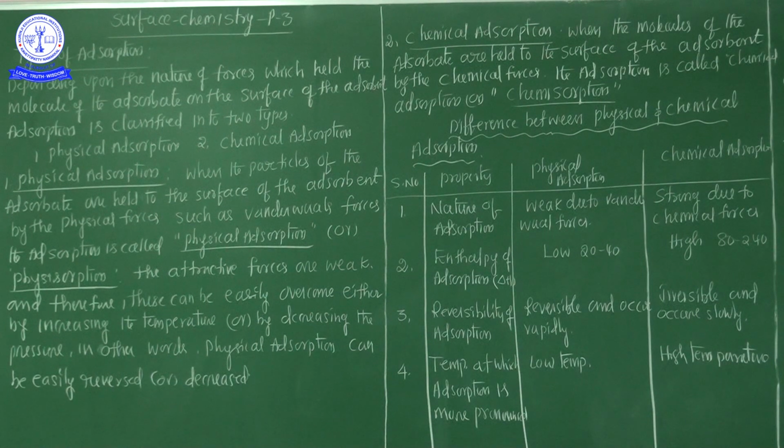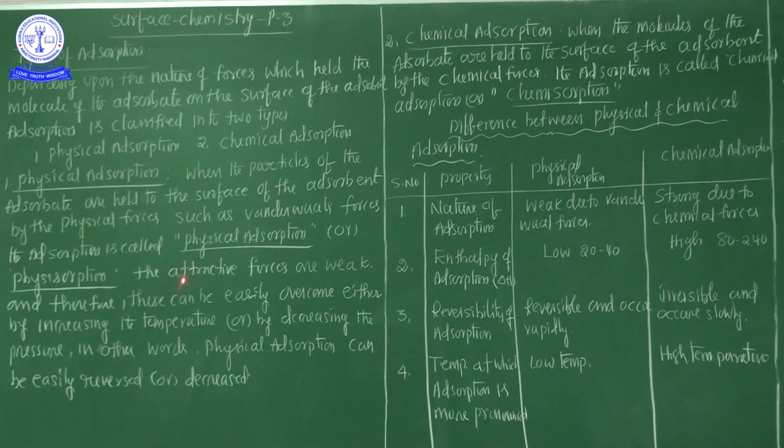Number two, chemical adsorption. One more time, actually, how is adsorption classified into two categories, physical and chemical? Based on the nature of the forces, and also adsorbate on the surface of adsorbent. You know that very well.